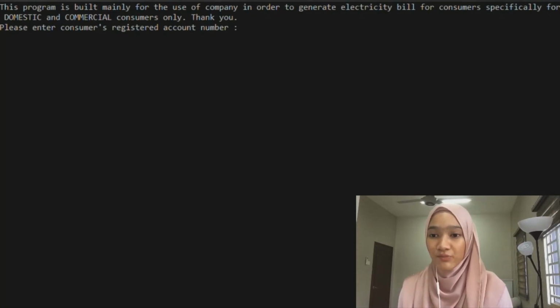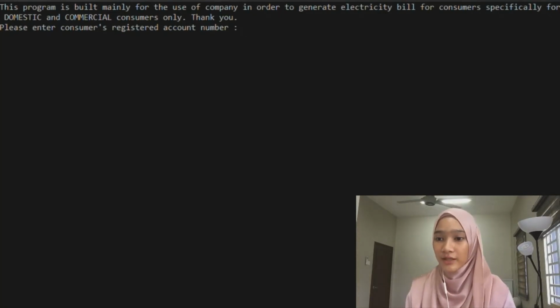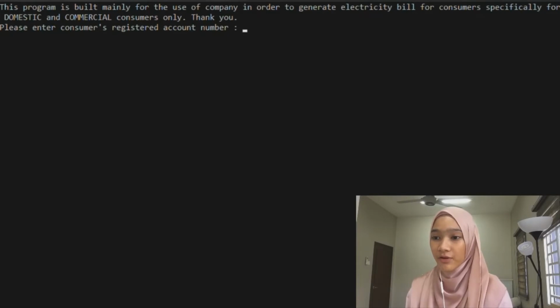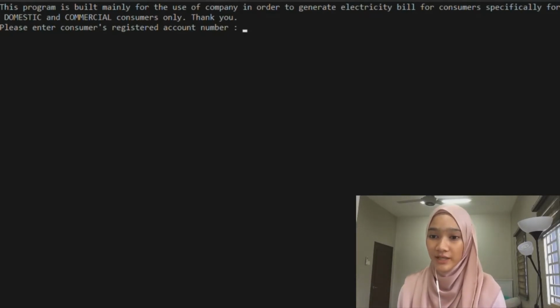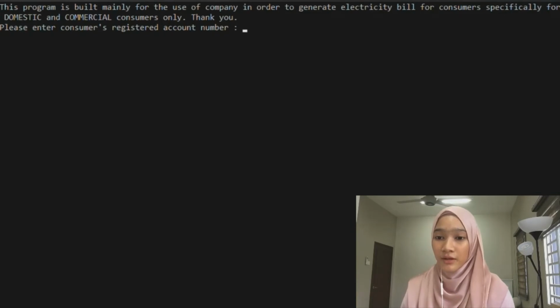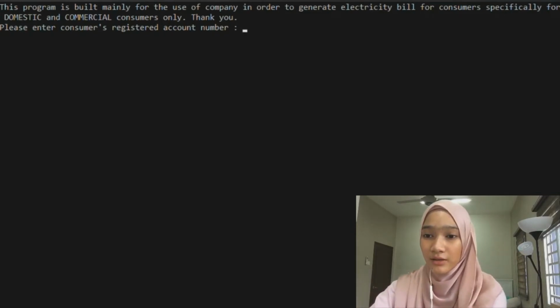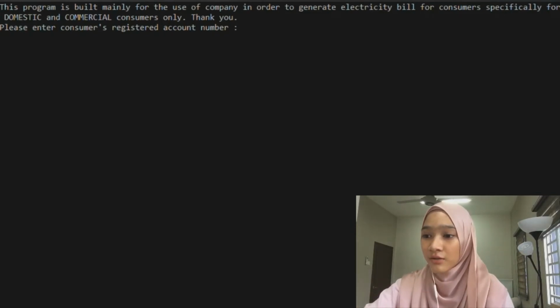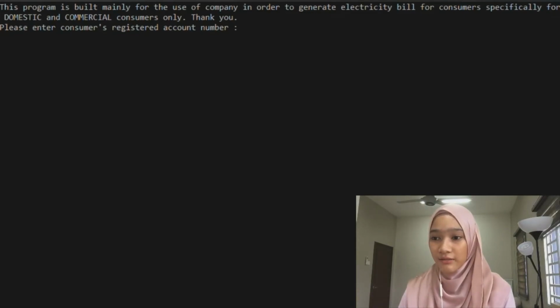This program is built mainly for the use of a company in order to generate electricity bills for consumers, specifically for domestic and commercial consumers only. Right now, the user has to enter the consumer's registered account number, which is a 12-digit number.